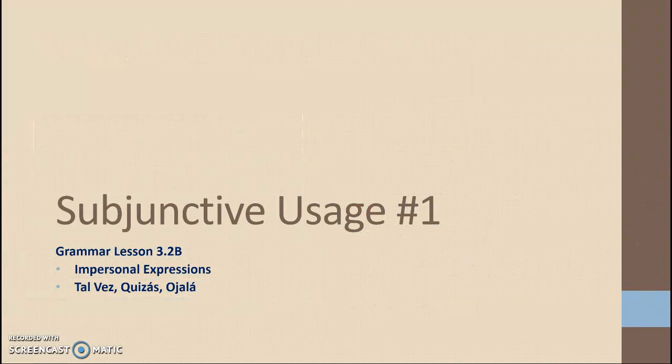So, as we look at when to use the subjunctive, it's important to remember that aside from tal vez and quizás and ojalá, it can only be used in the second clause. We have to have the conjunction que, we have to have the element of code in the front half of the sentence, and when those two pieces are present, we can use the subjunctive. Tal vez and quizás generally don't have the que, but they're always required to go subjunctive. So let's see how much you retained in this lesson.